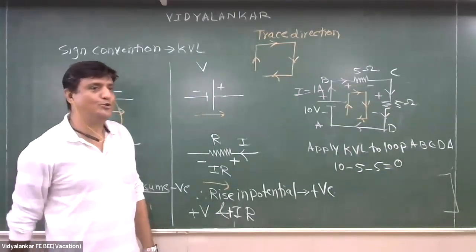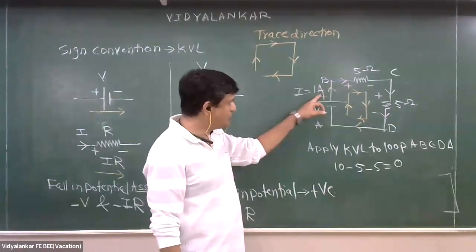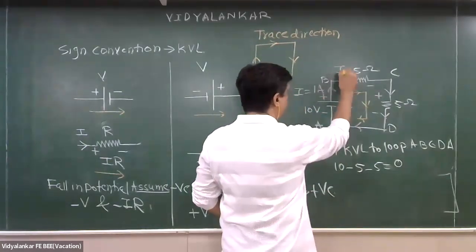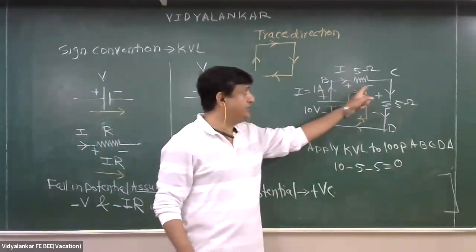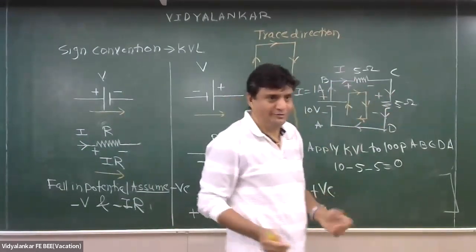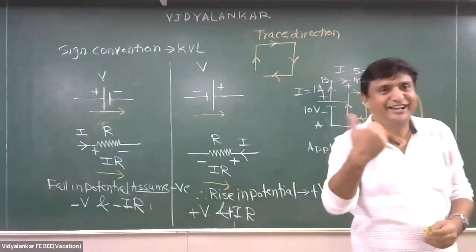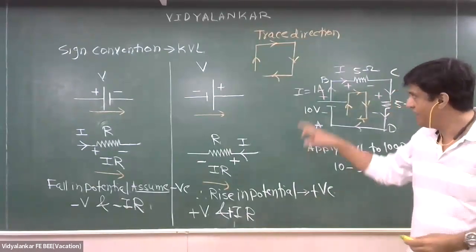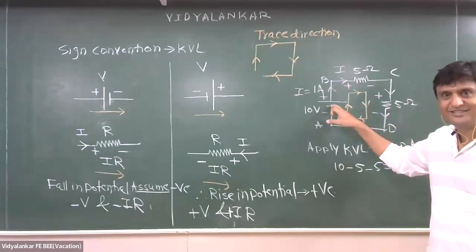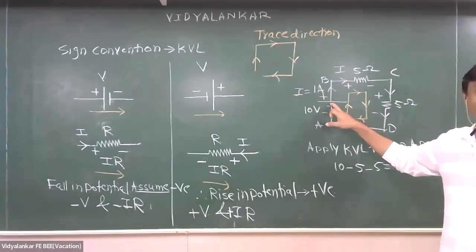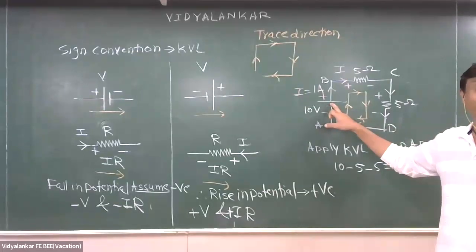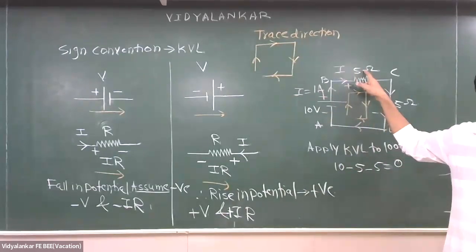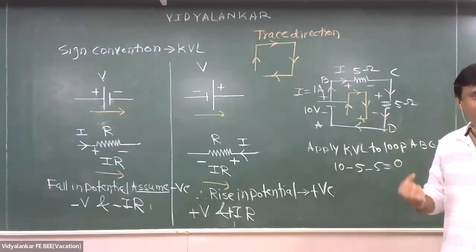Yes, sir. Now my question to you is: this is positive, this is negative, and current is going away. How come this is positive and this is negative and current is going inside? Because what is the rule? Current should leave the positive terminal and enter the negative terminal. Or am I making some wrong comparison? Am I comparing the wrong quantities? What is this? This is the active element. This is the source, which has the capability to deliver current, and it will deliver current from positive to negative. And what is this? Voltage drop. It will always have power accepted.